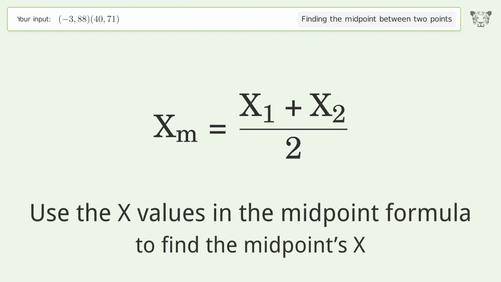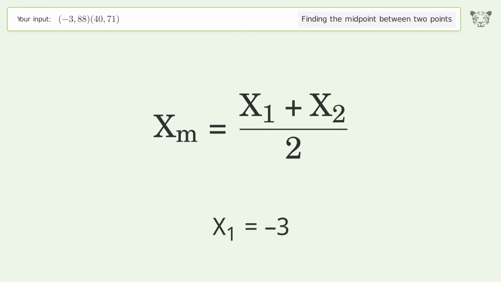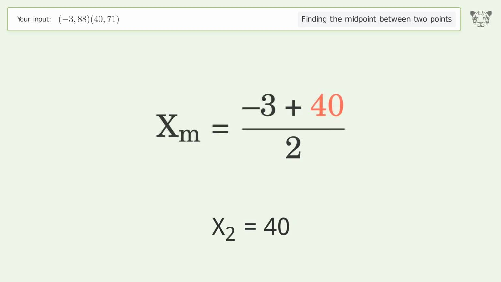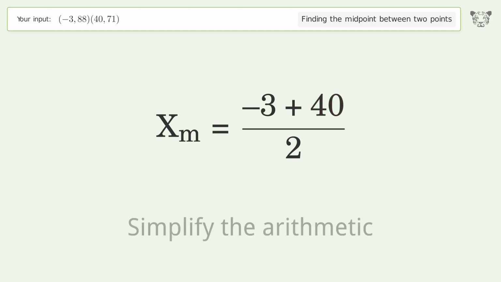Use the x values in the midpoint formula to find the midpoint's x. x1 equals -3. x2 equals 40. Simplify the arithmetic.